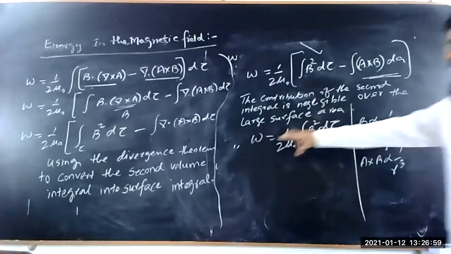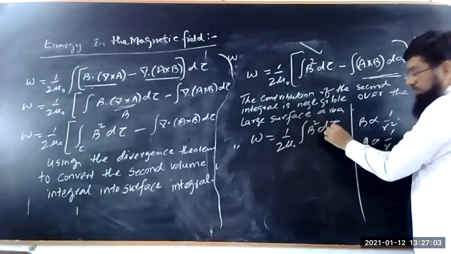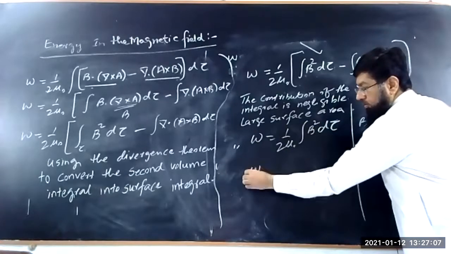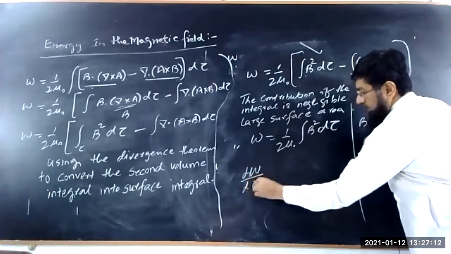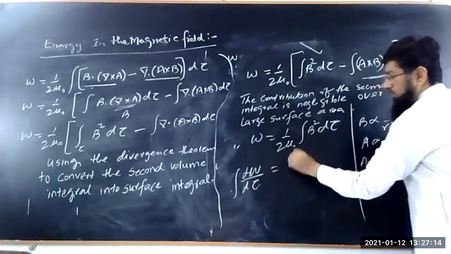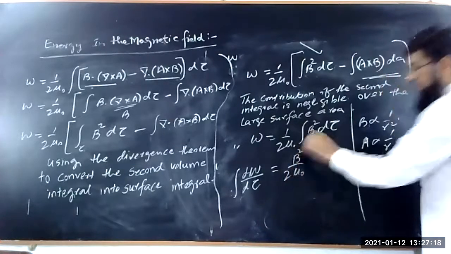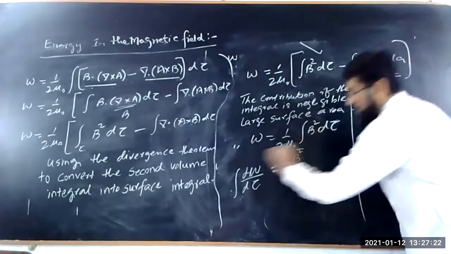So the resultant energy is this. This is the integral over the volume. So this can be written as dW over d tau is equal to B square over 2 mu naught. You can write it this way.